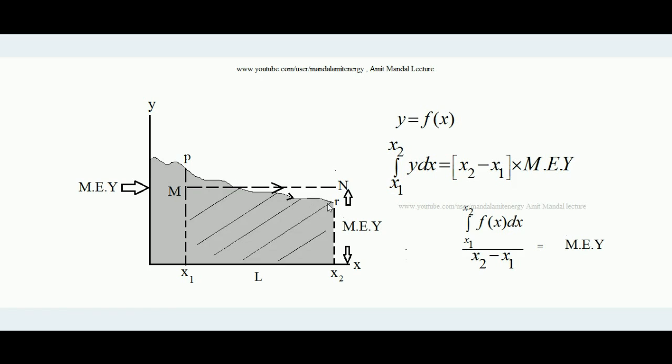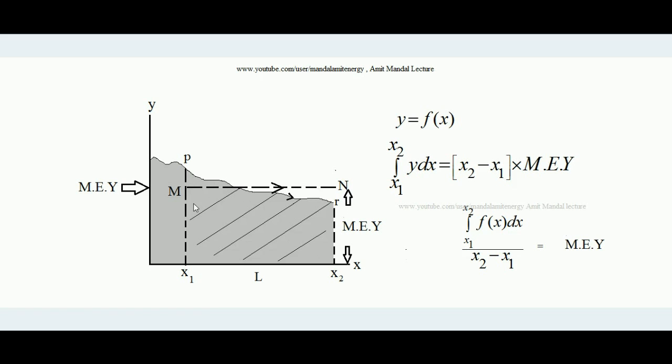Now in this curve, as I am showing with the arrow, from P to R you can see the curve is advancing. From P to R the value of y is continuously changing. At this point it is at the highest value, at this point it is at the lowest value. Now suppose I ask you what is the mean y acting between these 2 points, meaning neither too high nor too low, something in between. Suppose that mean y is this.